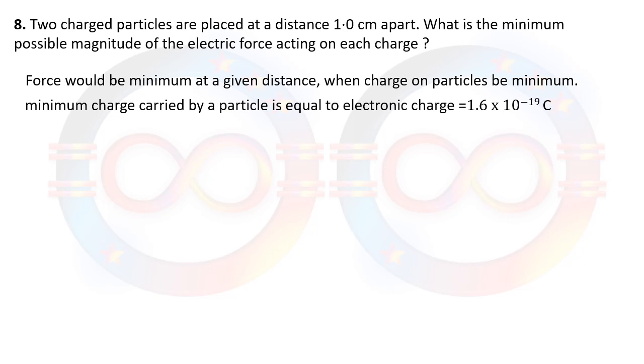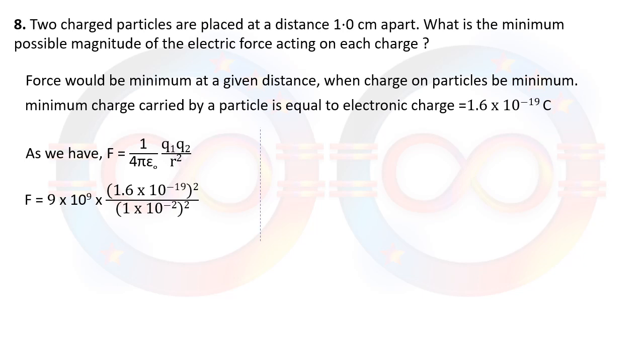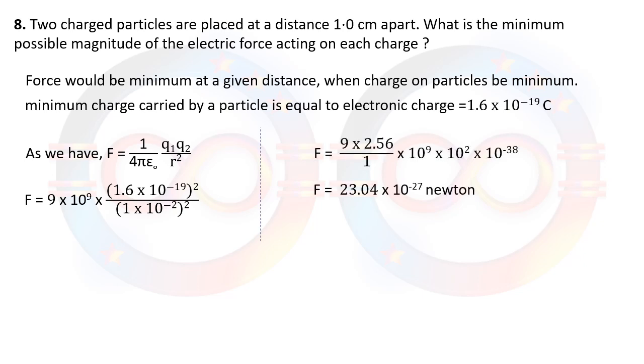They may be positive, they may be negative, both may be positive, both may be negative. So it may be attractive in nature, it may be repulsive in nature. Using Coulomb's law, putting all the values, we will be able to get the net force as 23.04 into 10 raised to minus 7 Newton. It may be attractive or may be repulsive.